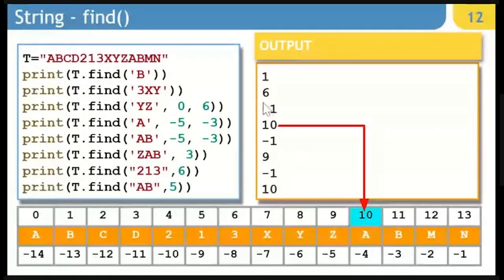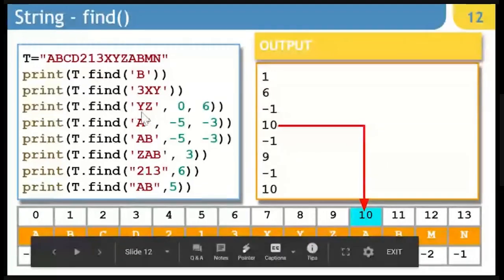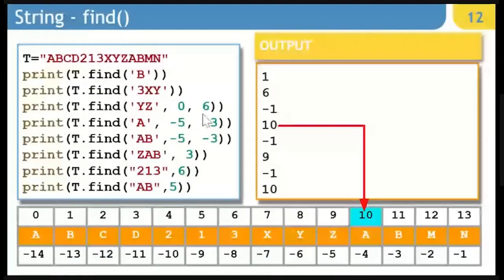Then we are saying yz. So when I'm saying yz, I am saying start from 0th position and check up to fifth position. Why fifth position? Because it is going to be n plus 1. So if I look for this 0, 1, 2, 3, 4, 5, up to here, we don't find YZ. And that is why find will return -1 here, right? So if it is not able to find the required string, it is going to return -1.